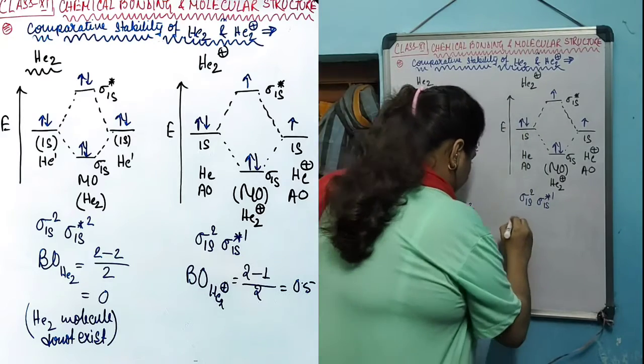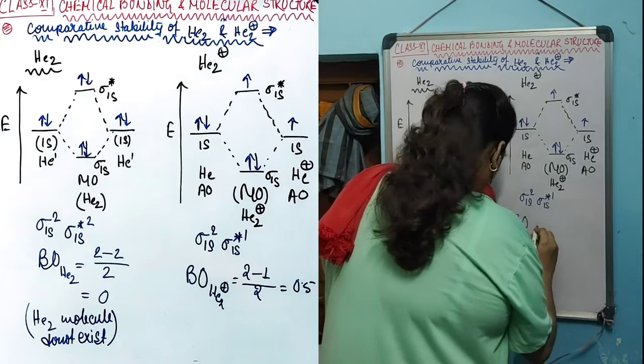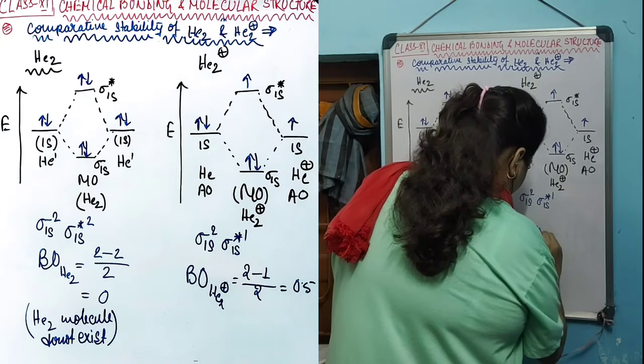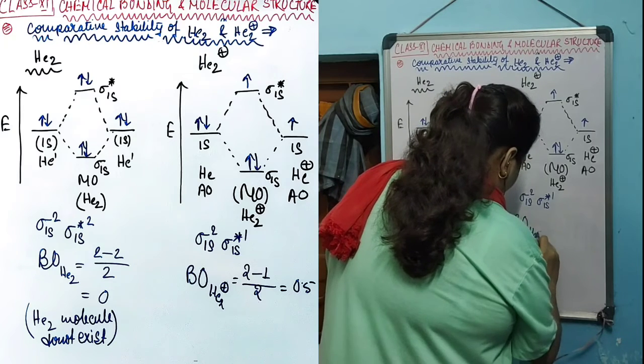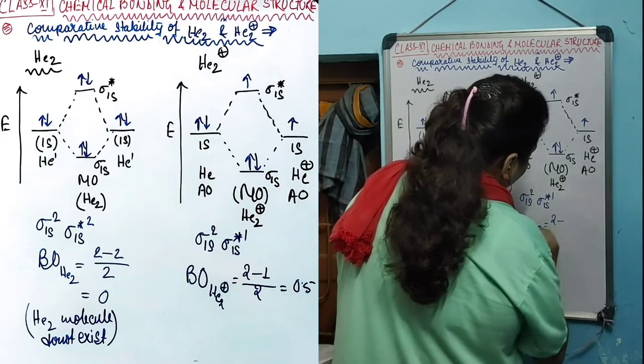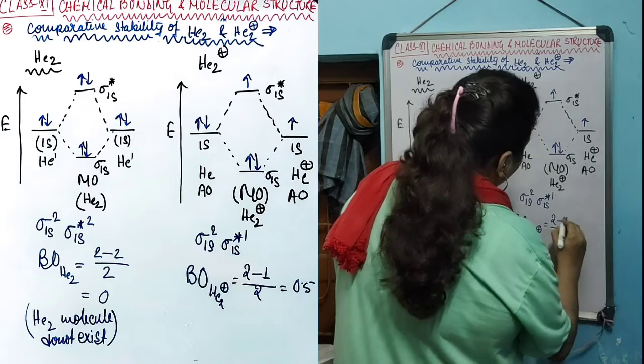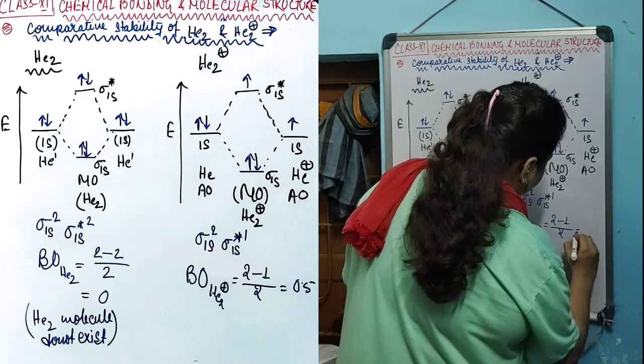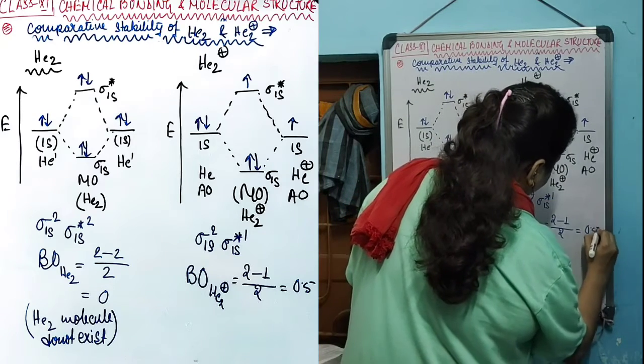The bond order for He2 plus is half of the number of electrons in the bonding orbital, 2, minus 1 in the anti-bonding orbital. This will give 0.5.